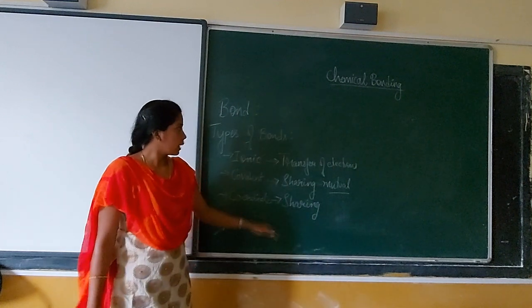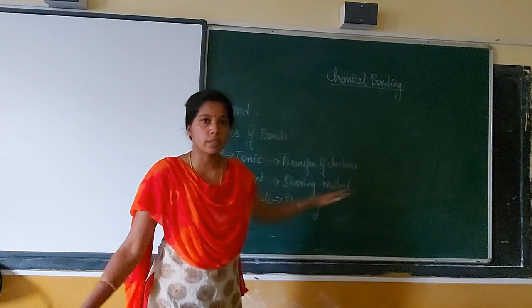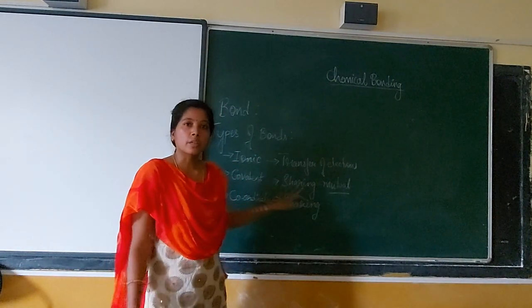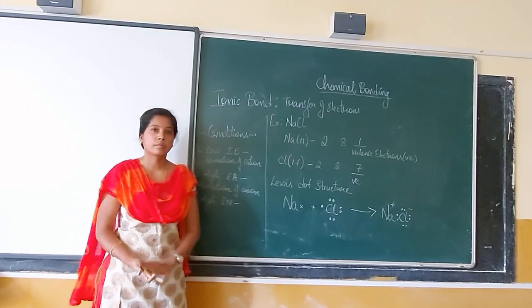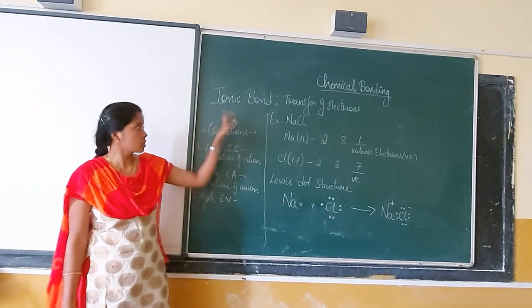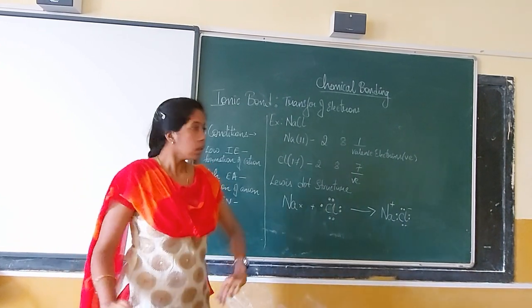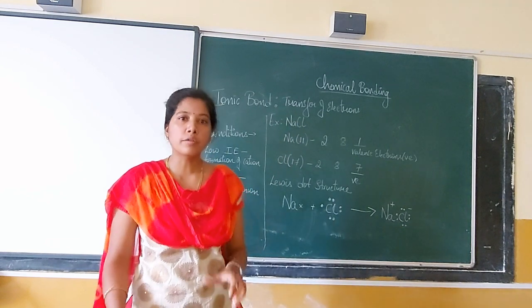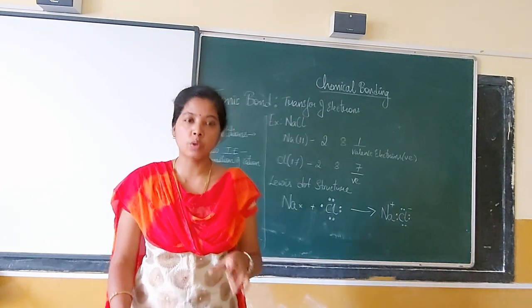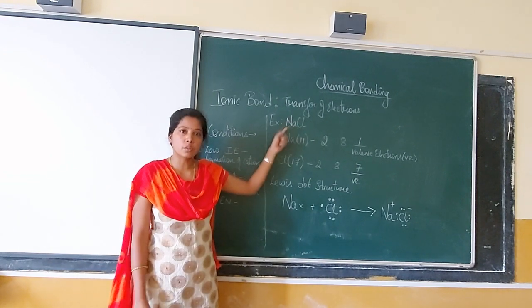A quick recapitulation of the definitions, I hope all of you have got it. Ionic is due to transfer of electrons, covalent is mutual sharing of electrons, and coordinate is one-sided sharing. Now let us discuss the ionic bond in detail with an example. As informed, it is a bond formed by a transfer of electrons. So we should have two atoms. I am just taking the example of simple sodium chloride.